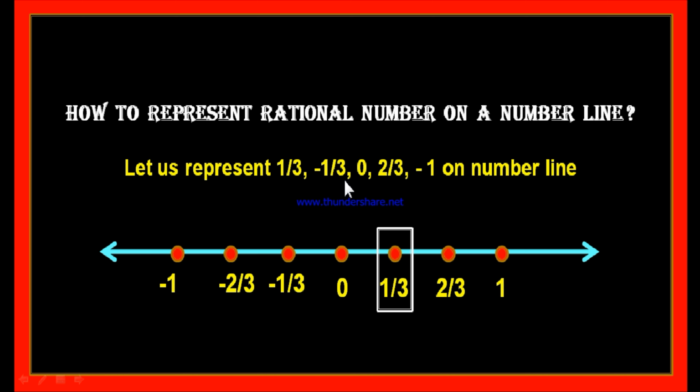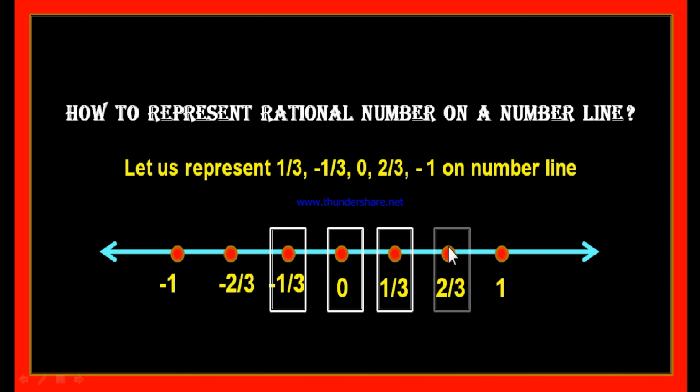Next is -1/3. If you observe here, you can find -1/3 at this point. Therefore, this point represents -1/3. Let us box this point. Next is 0. This is the point where you can find 0. It is very clear there. Next value is 2/3. Where can you find 2/3? This is -2/3 and this is +2/3. Therefore, let us box this point whose value is equal to 2/3. Next is -1. You can find -1 here. Therefore, let us box this -1.